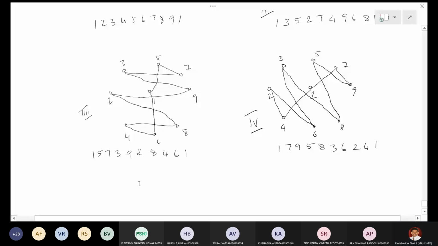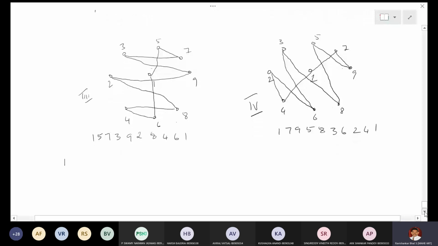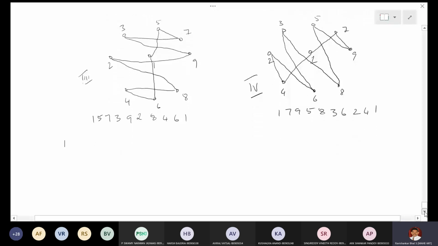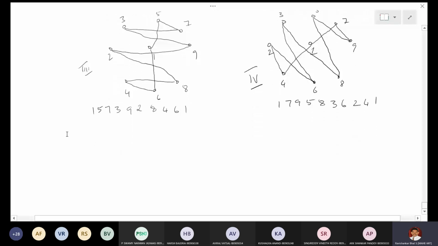Now let me go for further definitions. If we want to discuss further, we need some more definitions.